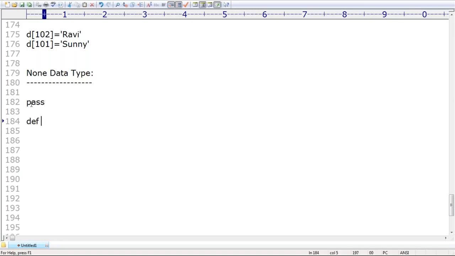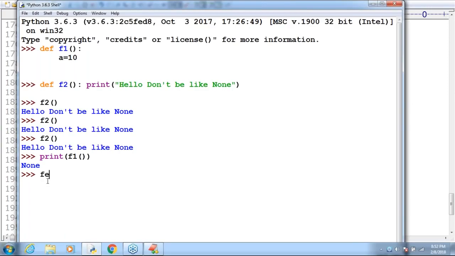Suppose I want to define a function, and this function won't do anything. Then you can't just leave it empty. If you leave it, immediately Python is going to give an error. Observe that: def f3, I don't want to do anything. Enter. It's not going to terminate.